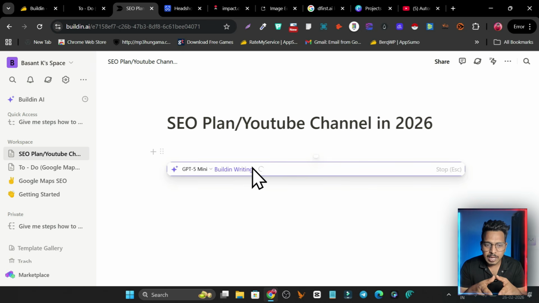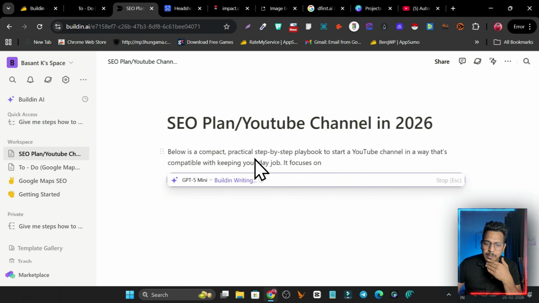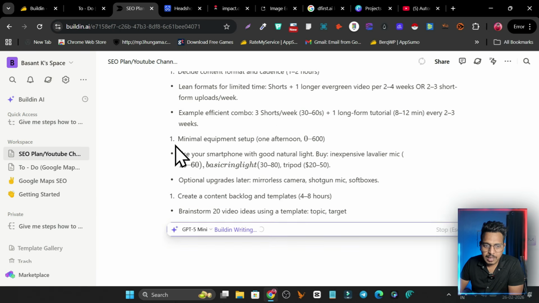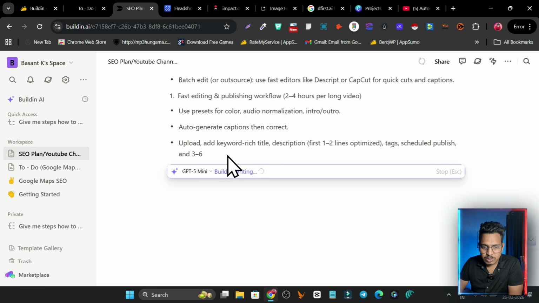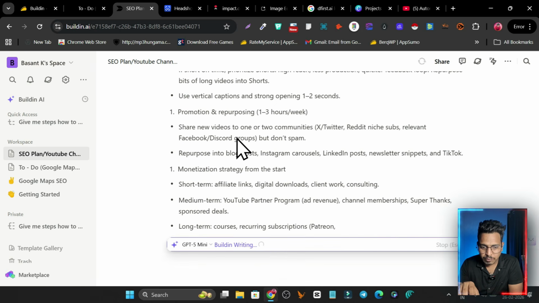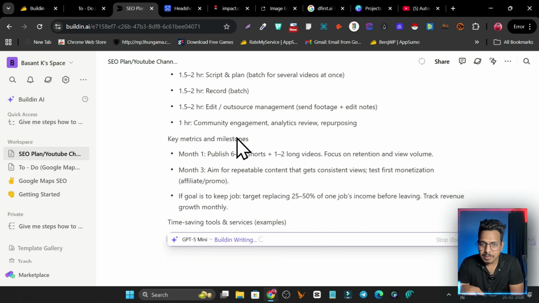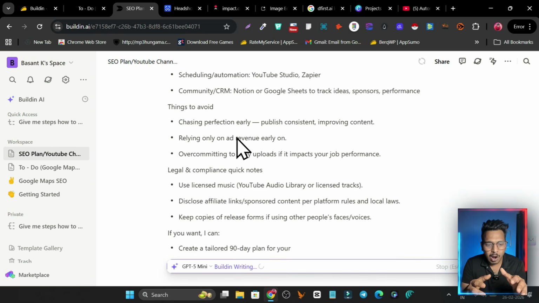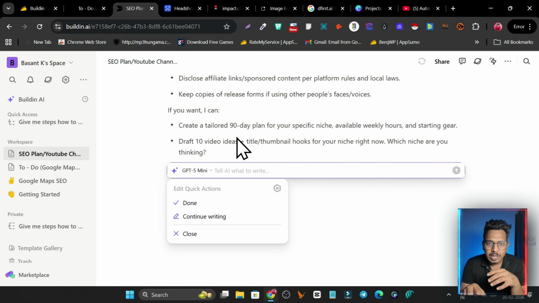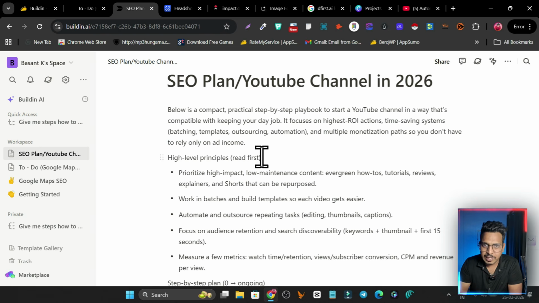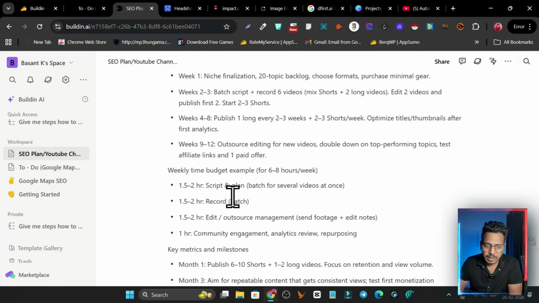Okay, so once my process and these steps are given, I later turn them into a to-do list. It can take some time, so you have to wait. Now it will start giving me all the steps, like this is the step-by-step plan, number 1, number 2, number 3. It is still giving me all the information, and it can take a few seconds, so we have to wait till all these steps are given. Basically, you can understand how this platform works. You have the idea, and you are creating a document, a step-by-step checklist, your process or a productivity sheet here.